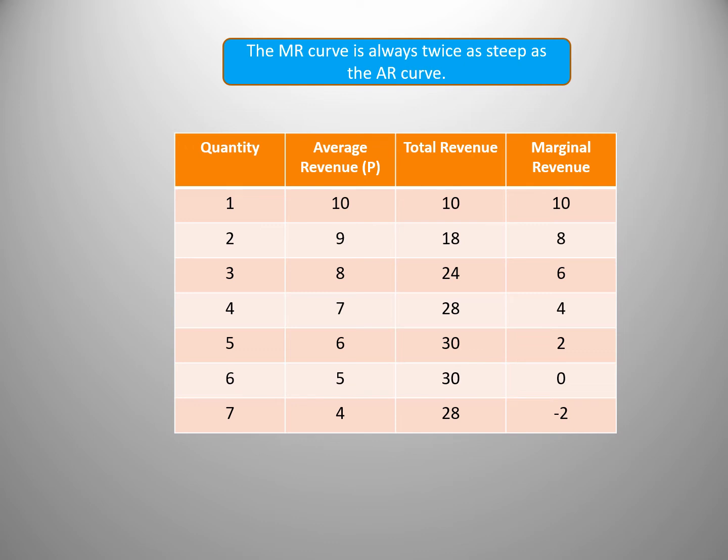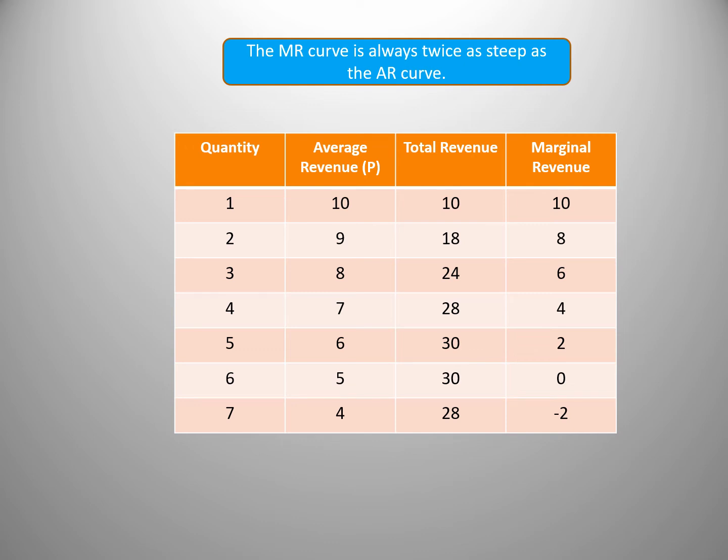Let's look at this in more detail. When the demand curve is linear, that is a straight line, then mathematically the marginal revenue curve will always fall twice as steeply as the average revenue curve. The theory suggests that a firm can only sell more units by lowering price. This is illustrated by our standard downward sloping demand curve. However, if it lowers price for one unit, it will have to do this for all of the units.